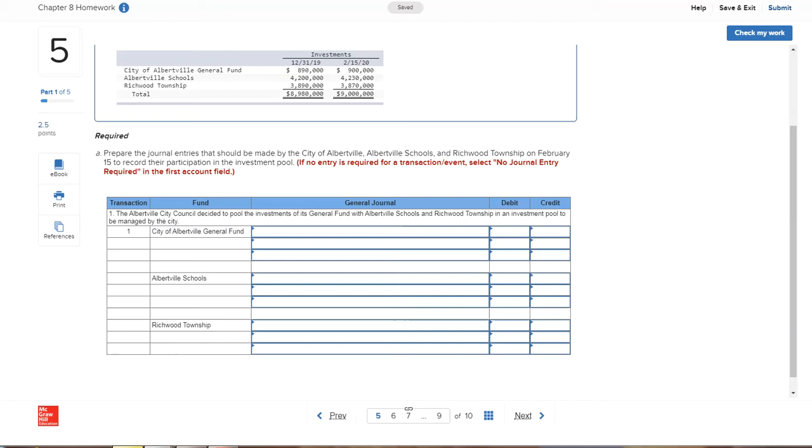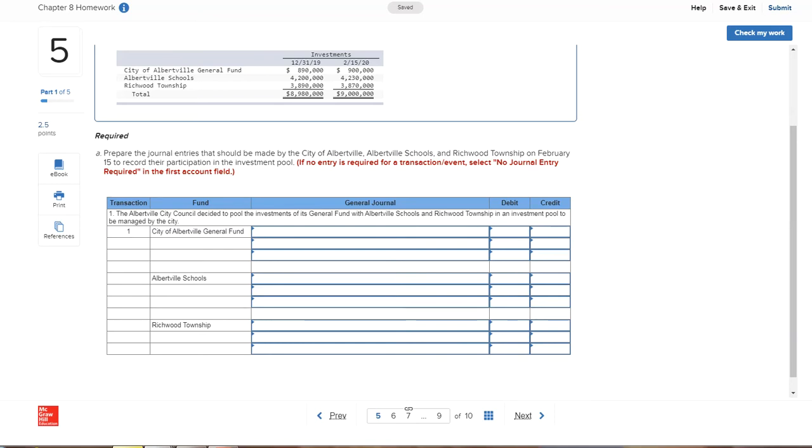actually look on page 324. Well, hold on. Yeah, 323 and 324. You're going to need both of those. And then over on 326 is another place you're going to want to look. You've got a due to the city's general fund. You've got additions, deposits and pooled investments, Albertville Schools. You've got additions, deposits and pooled investments, Richwood Township. You've got a debit to U.S. Treasury notes. You've got a debit to certificates of deposit. So that, with page 326, should help you.